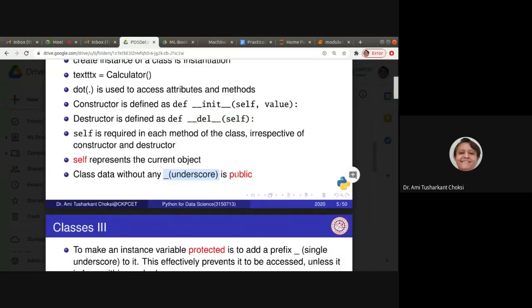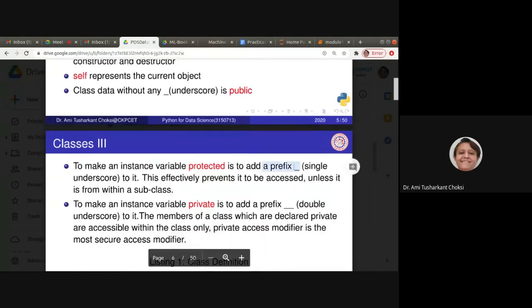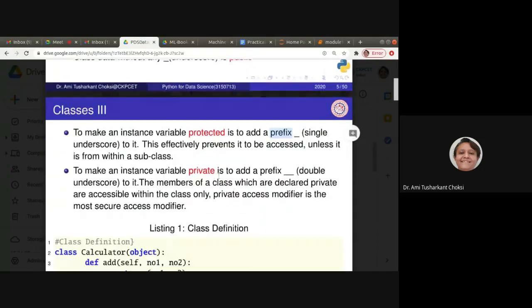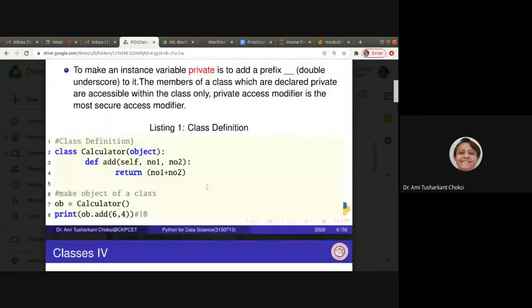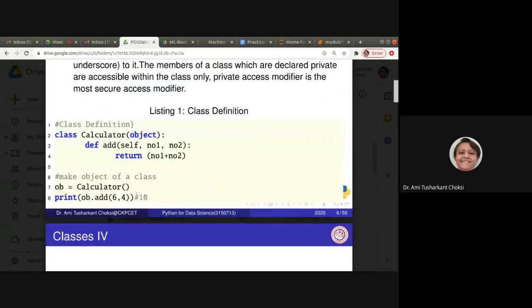Without any underscore, a variable is public. With one underscore, it is protected. With two underscores, it is private, right? This is the way it works. So now, ob is equal to Calculator. We are making the object of the Calculator class.